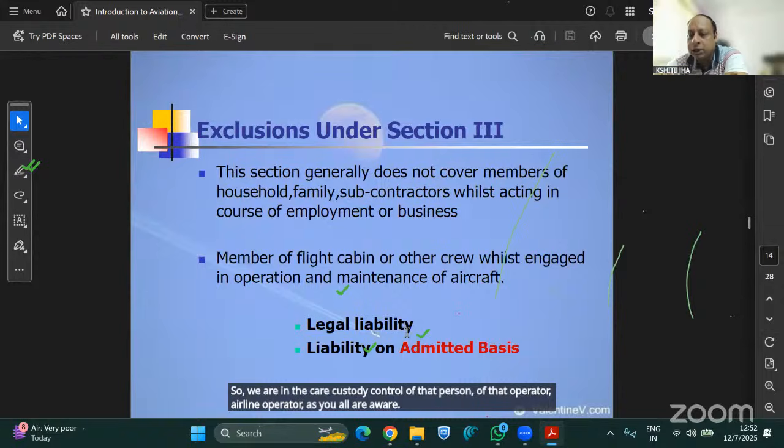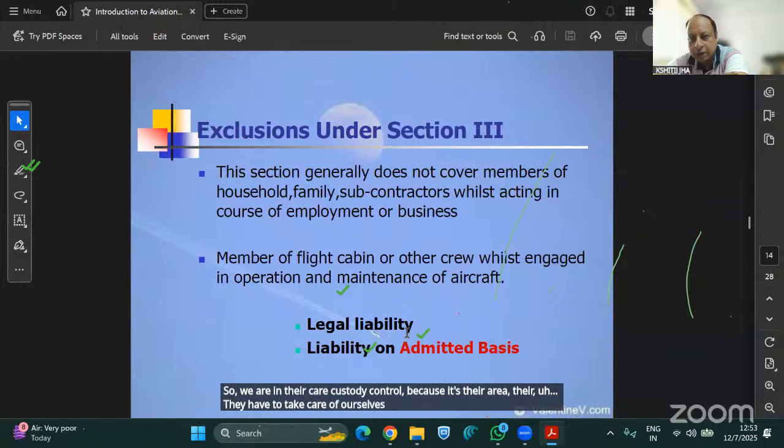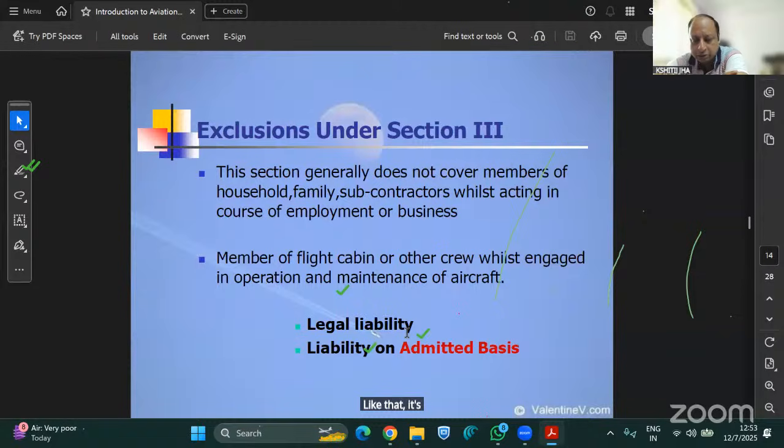Even if we go to see movies in malls or multiplexes, we are in their care, custody, control, because it's their area. They have to take care of us, like they have to take a public liability policy. It behaves like that. So it's the manner. Hope I am able to explain it to you.